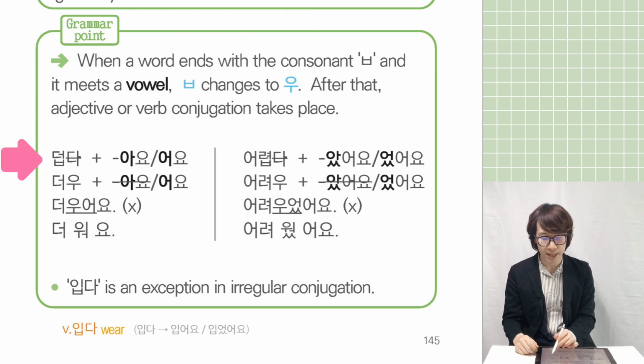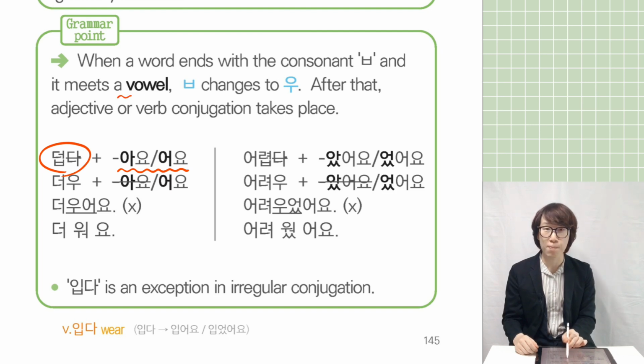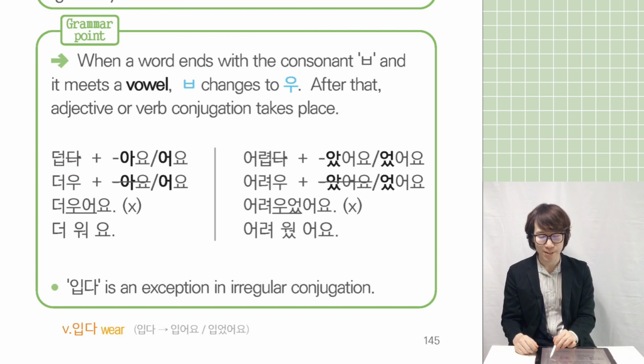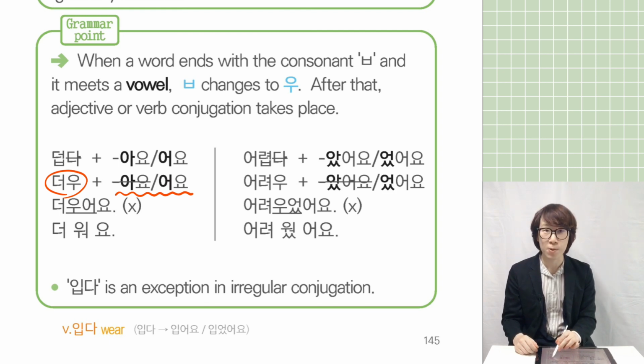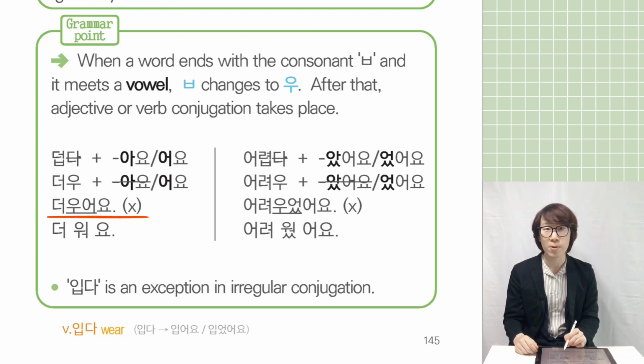Example, there is 덥다 meaning hot. 덥다 meets 아요, 어요. 아, 어 is a vowel, right? So when you conjugate, 다 is always out. And 덥 meets the vowel 아, 어. 덥, the consonant 부 changes to u. So 덥 becomes 더우. So 더우 plus 아요, 어요 conjugation. Because of the u, always follow 어요. So you can say 더우어요. But Korean people don't say 더우어요. If you say it fast, 우어, it becomes 더워요.